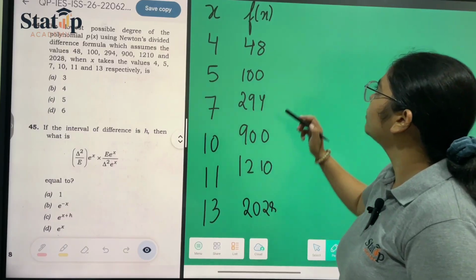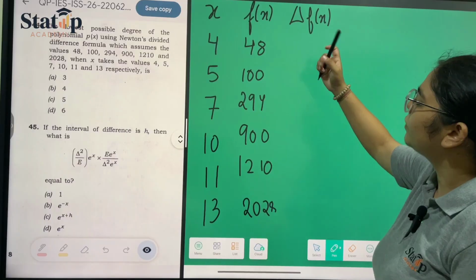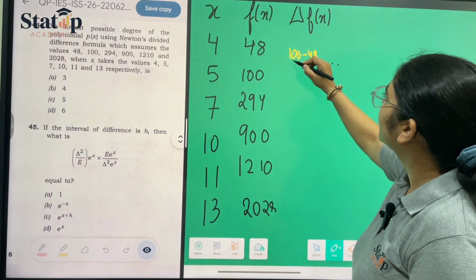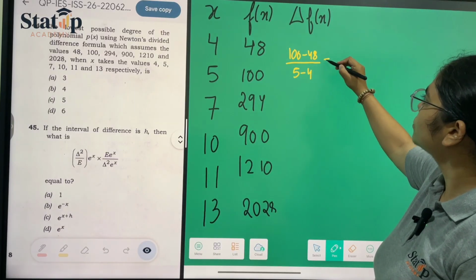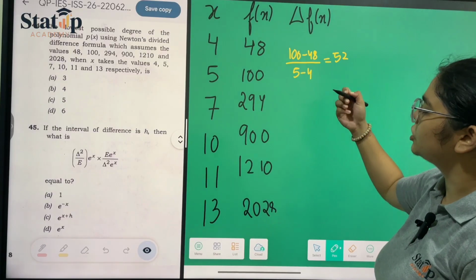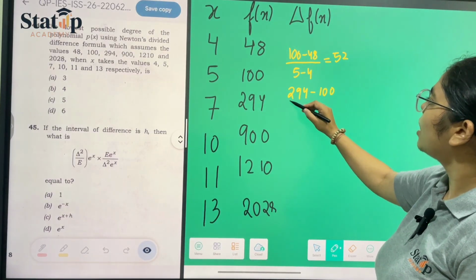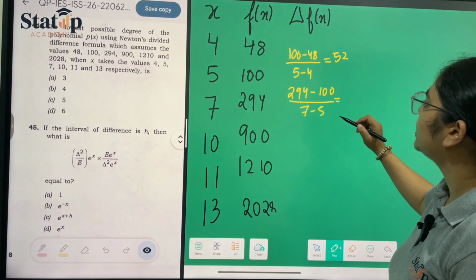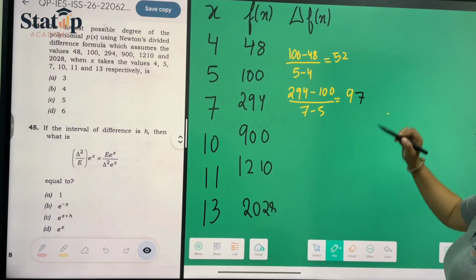Now the formula for divided difference. The first divided difference is 100 minus 48 upon 5 minus 4, so it will be 52 by 1, which is 52. Then 294 minus 100 upon 7 minus 5, which is 194 by 2, which is 97.